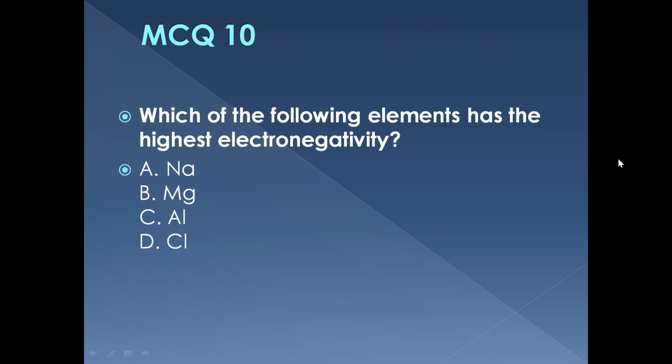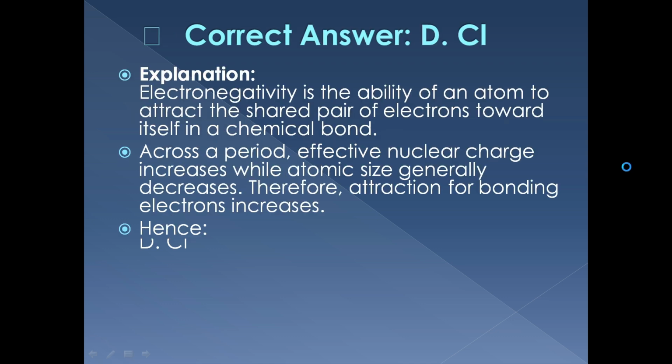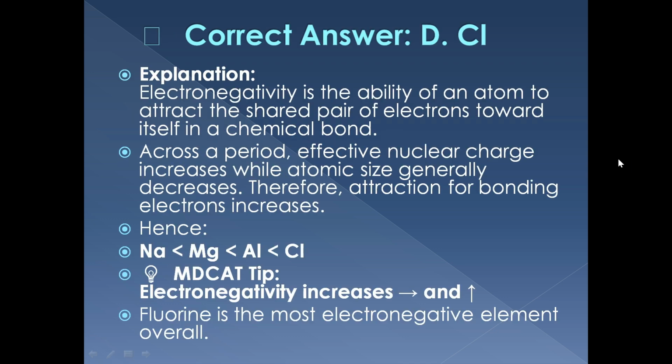MCQ 10. Which of these elements has the highest electronegativity? Sodium, magnesium, aluminium, or chlorine? The correct answer is chlorine. Across a period, effective nuclear charge increases and atomic size decreases, so attraction for bonding electrons increases.